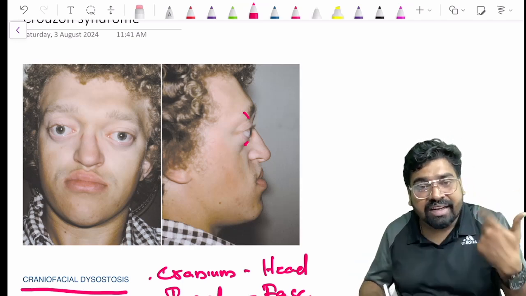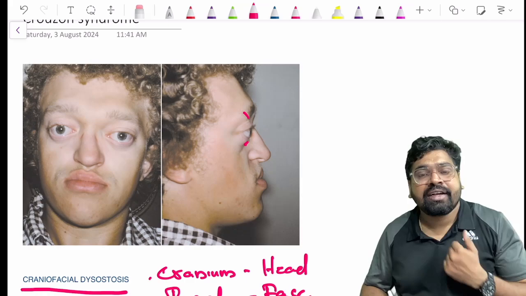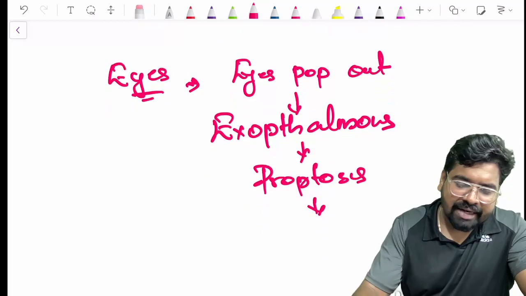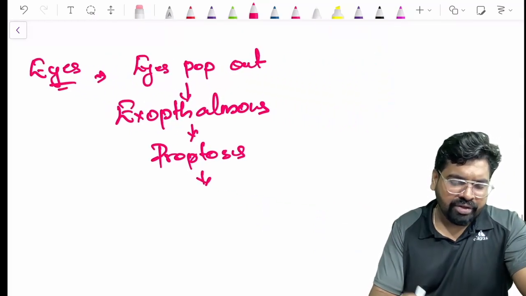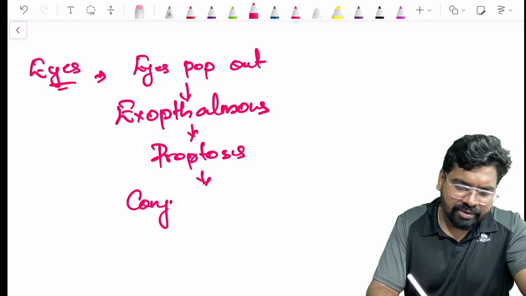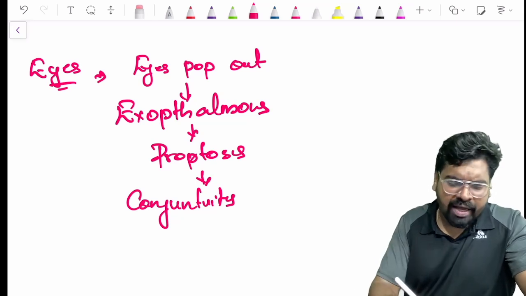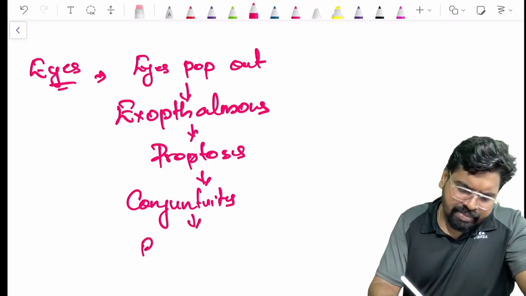It will cause dryness in your eyes. It will cause conjunctivitis. It can cause blindness. One is related to the next. There is proptosis, there is conjunctivitis, and repeated irritation to the eye can cause blindness.